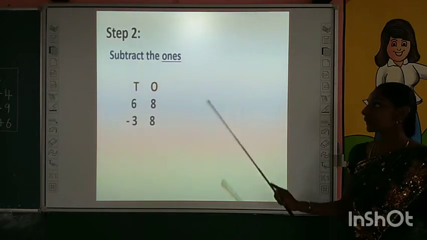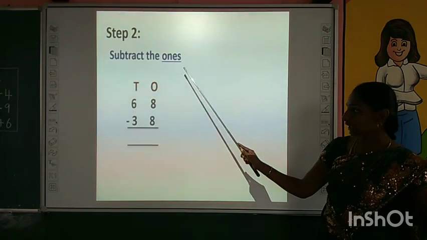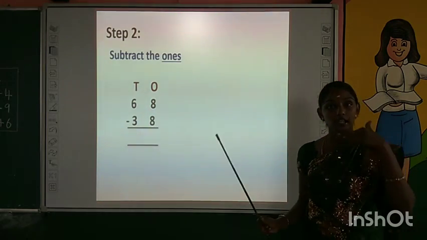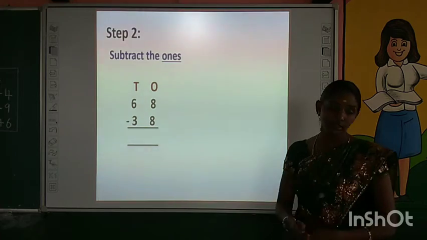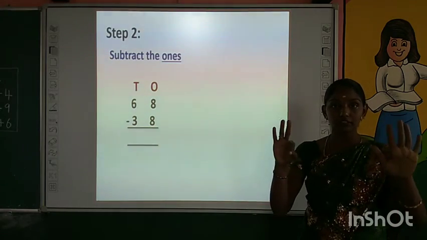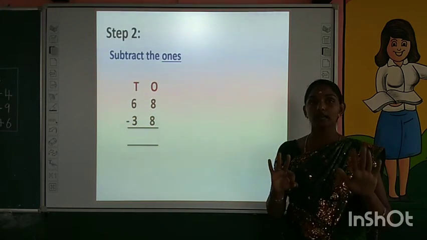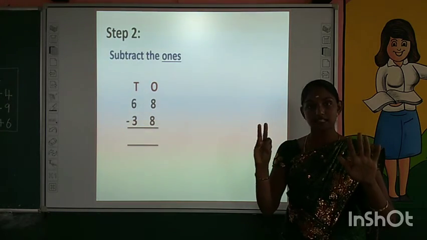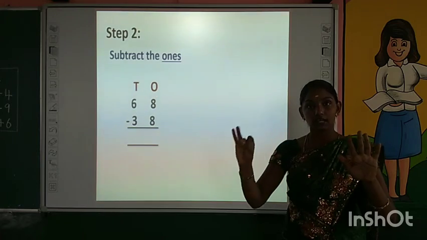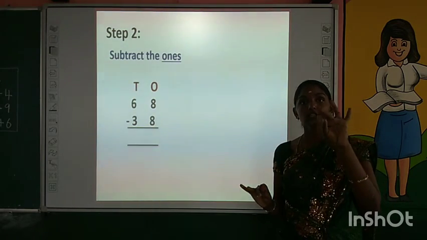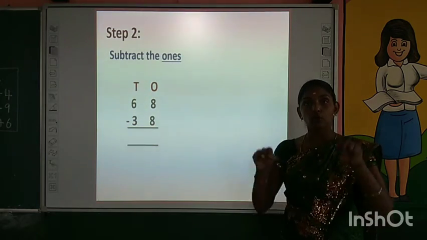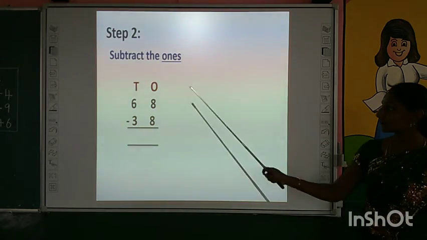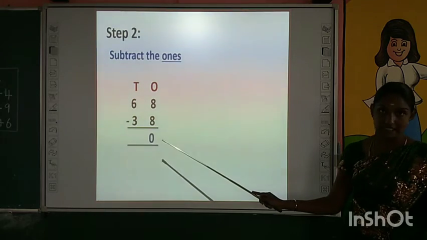What is step 2? Yes, we have to subtract the numbers in ones column. What are the numbers in ones column? 8, 8. We have to subtract 8 from 8. Take 8 fingers in your hand. Now start backward counting. 7, 6, 5, 4, 3, 2, 1, 0. What is the answer now? 0. If we subtract 8 from 8, we get the answer 0.